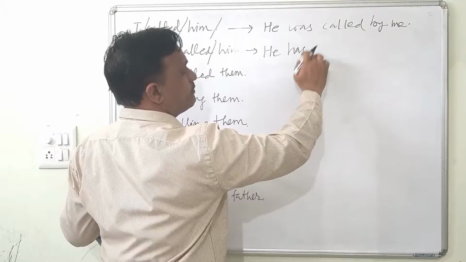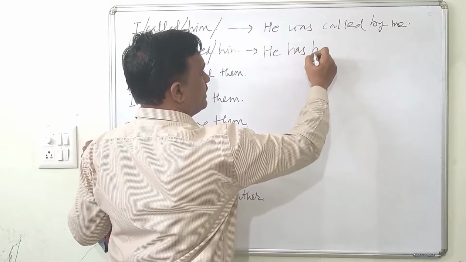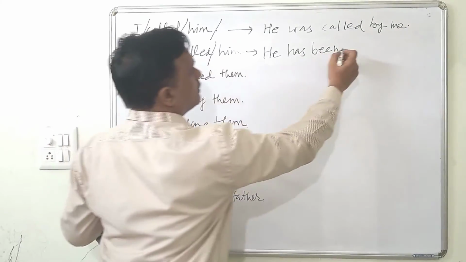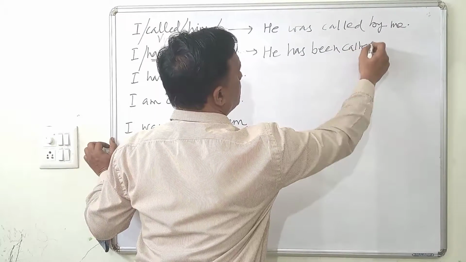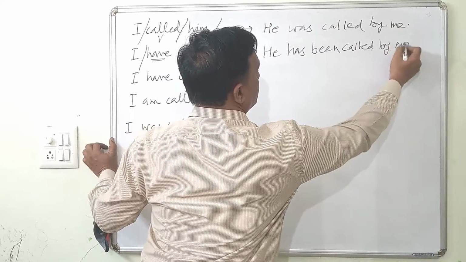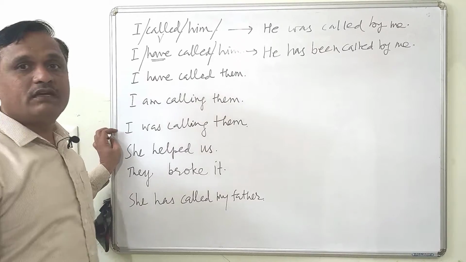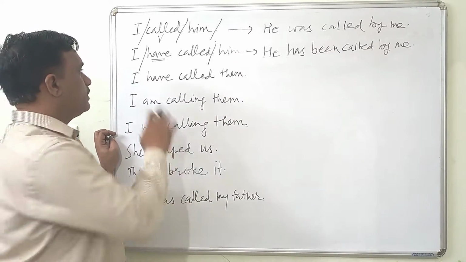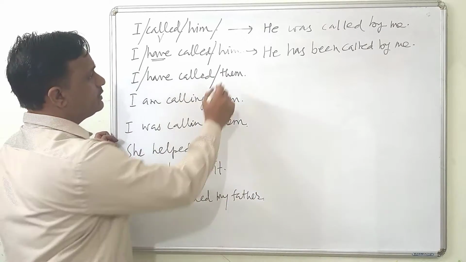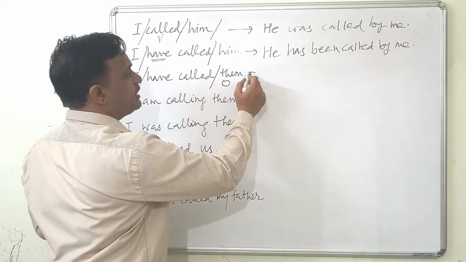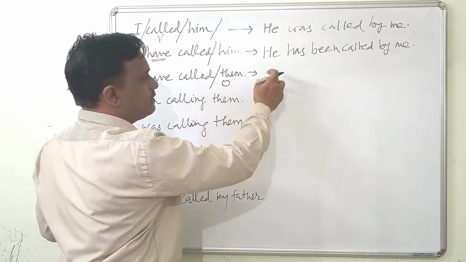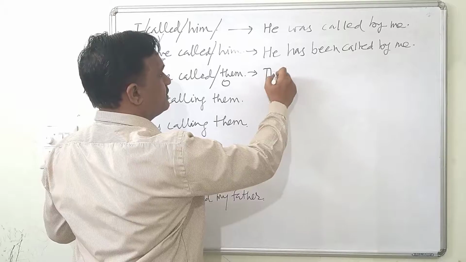Now we know that in passive has is followed by been. He has been, and third form of this verb, called. He has been called by whom? Me. By me. So this is how we convert active into passive. Now let's again break this sentence. I have called them. This is an object and we will begin now with object. So this object form will become subject and this is they.